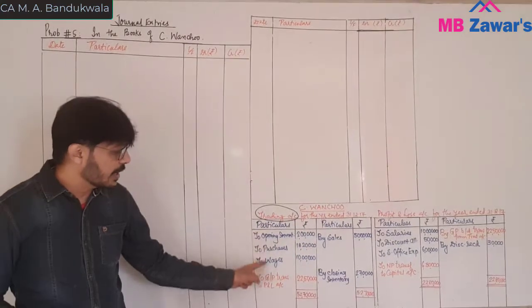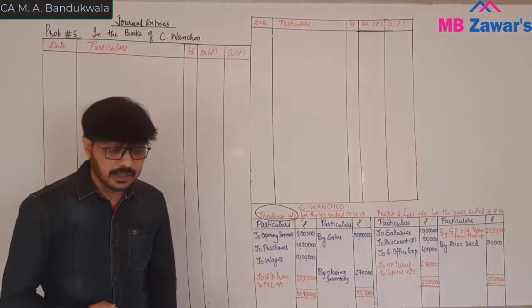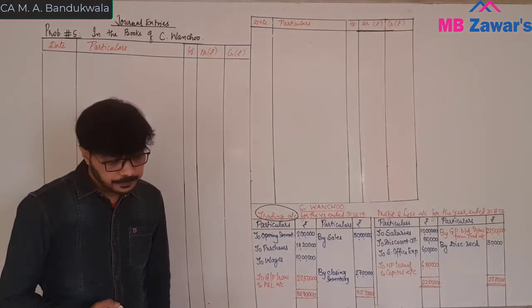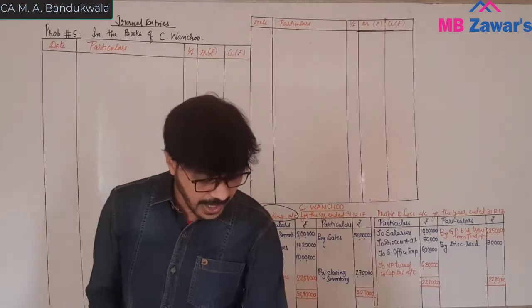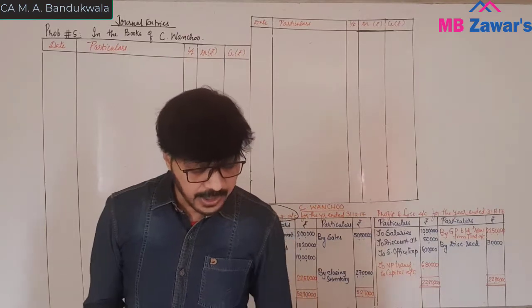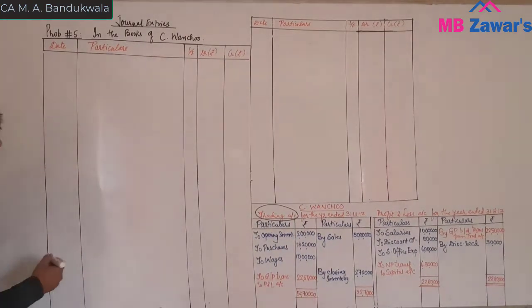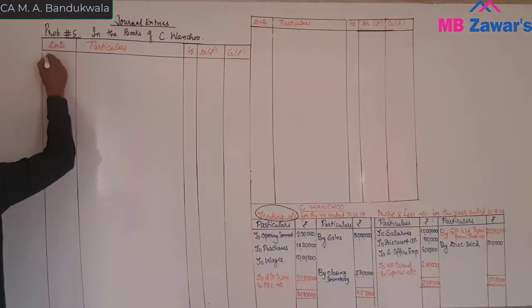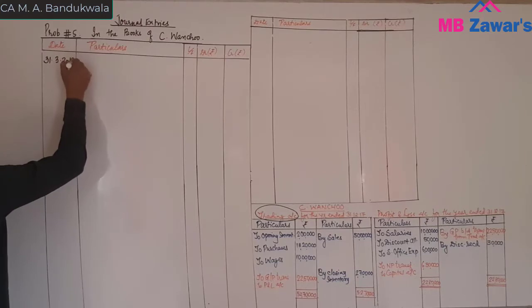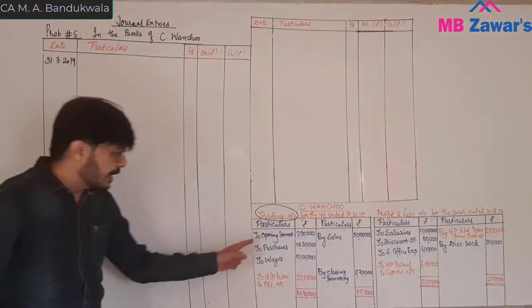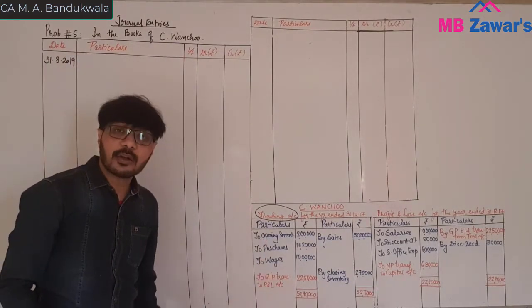So on the debit side of the trading account we have posted all this. And what is the closing date? You have the closing date of 31st March 19. So here we will take 31st March 19 as the closing date, and these have been posted to the debit side of the trading account.